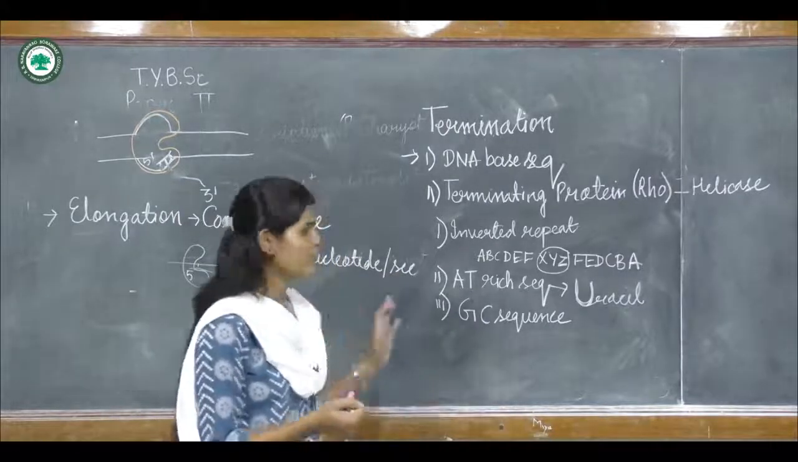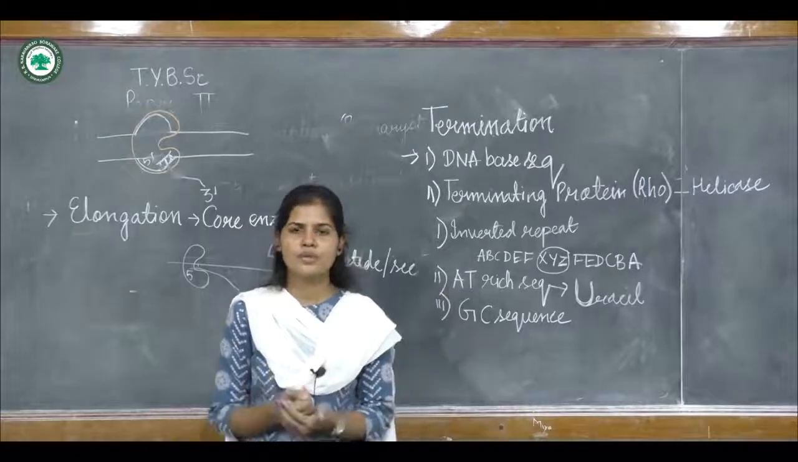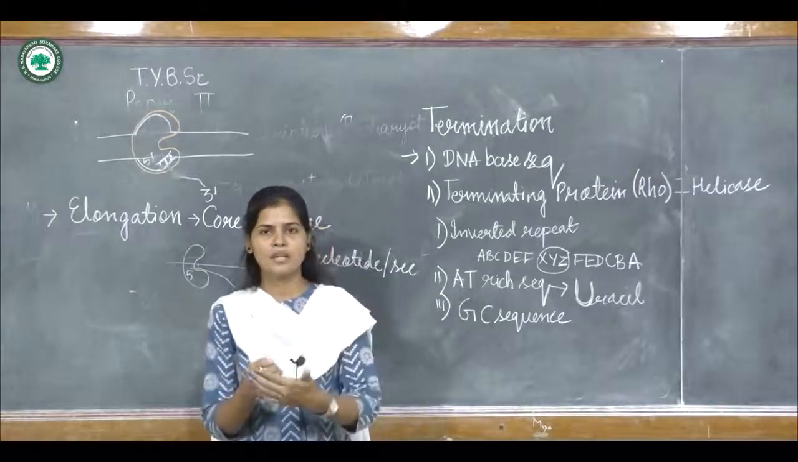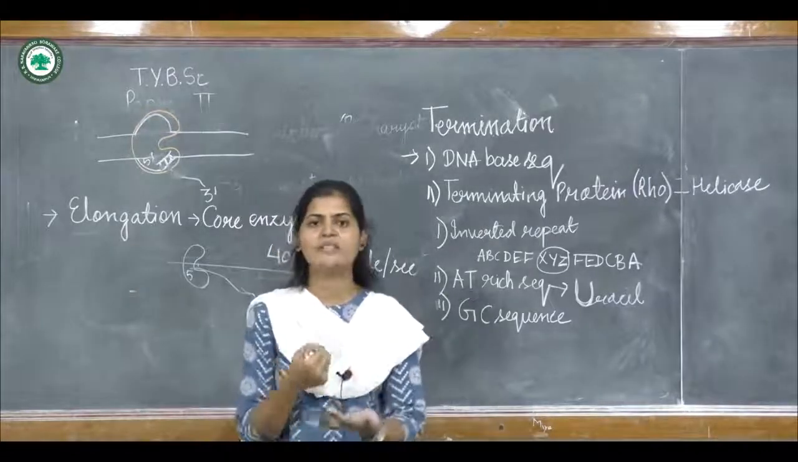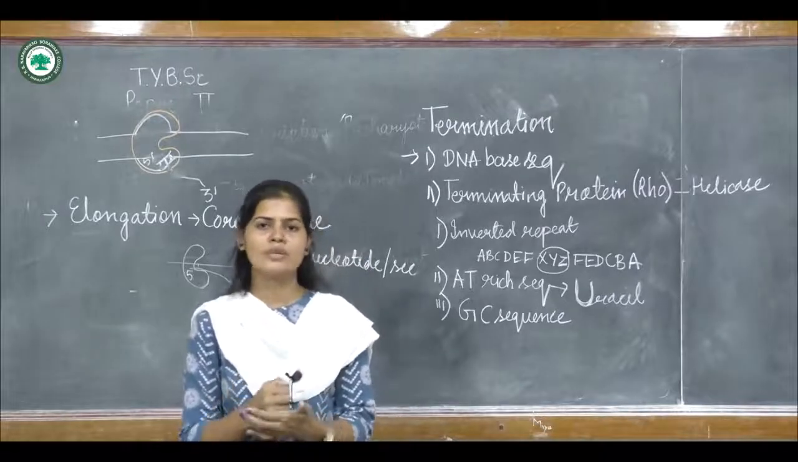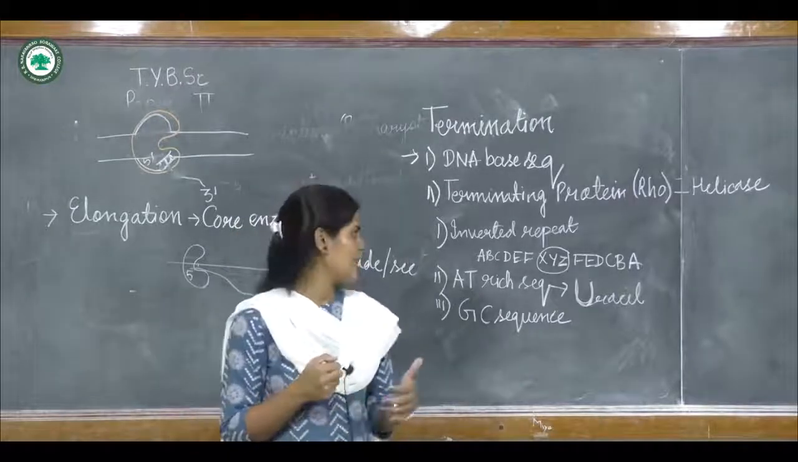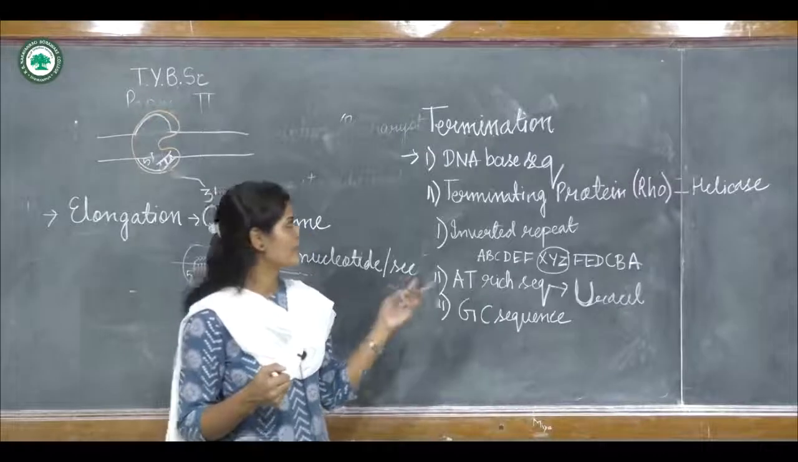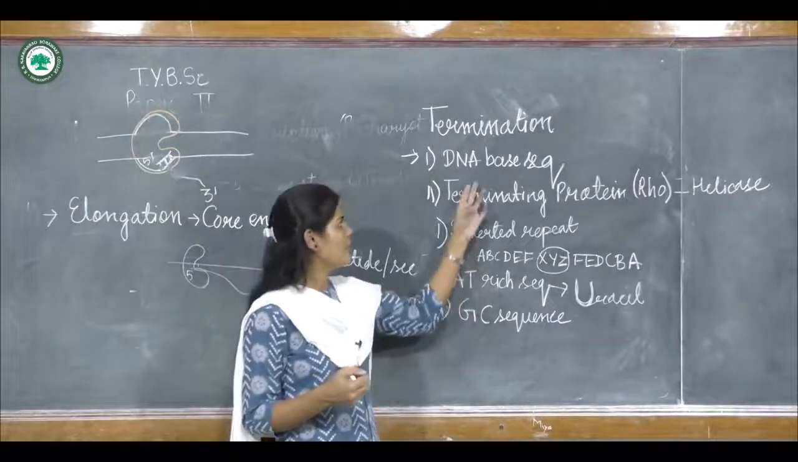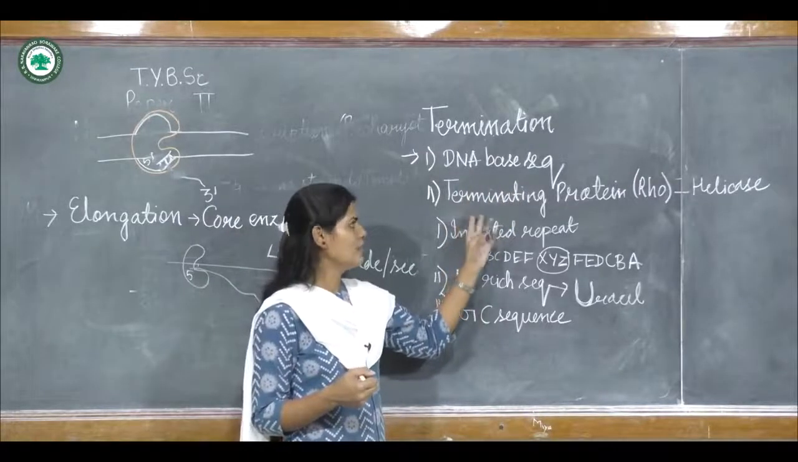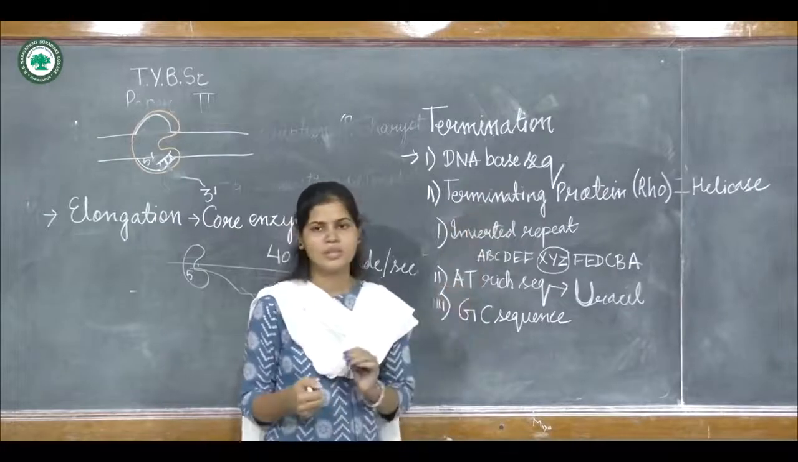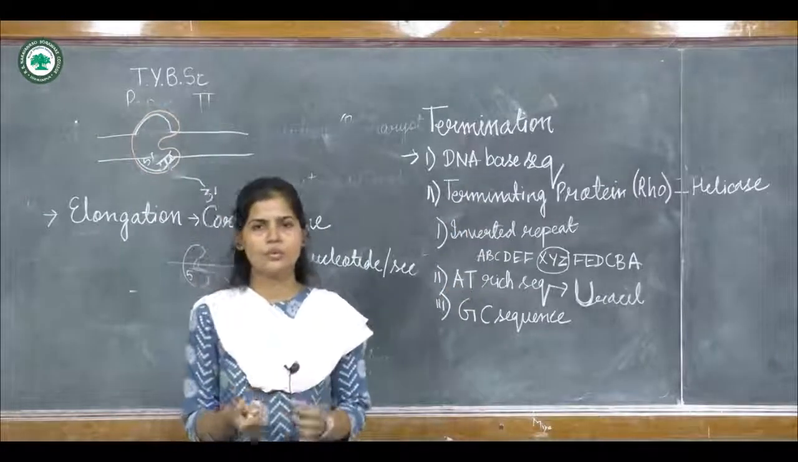So this is all about transcription. At first there will be binding of the RNA polymerase to the strand. Next step will be the initiation. After that there is elongation, and lastly termination will occur. It is by two processes: depending on the DNA base sequence, and the second one is the presence of the terminating protein, that is Rho.